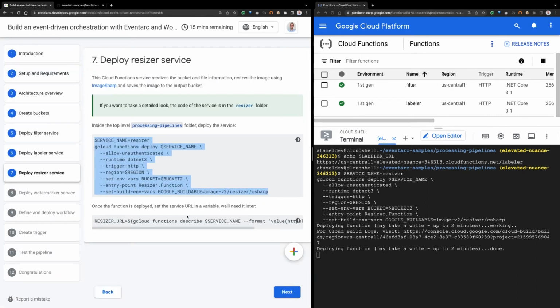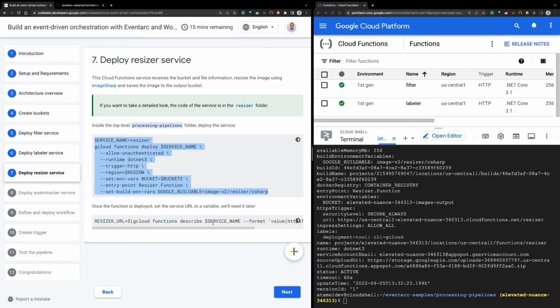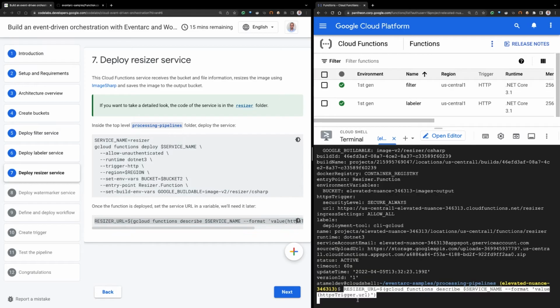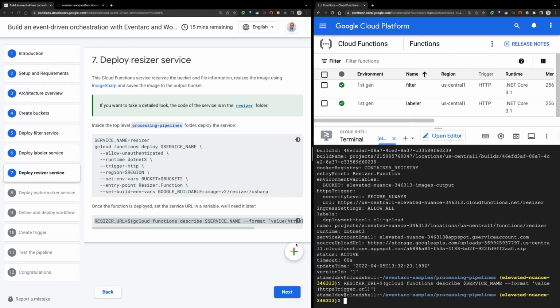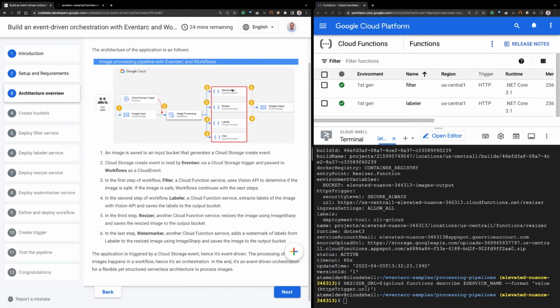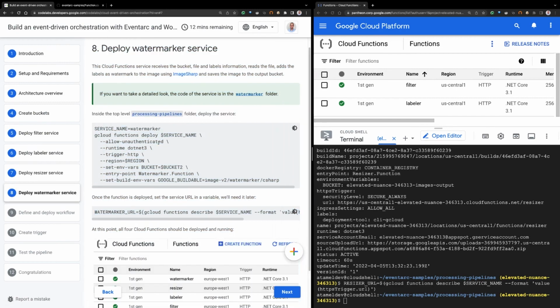Once it's deployed, which happened, we'll also get the Resizer URL, and we're going to need that again later. All right, so that's the Resizer, and let's go back to the architecture overview. The last one is the Watermarker function. That's the last one that we're going to deploy. So we go to step 8. And again, I will copy this to start the process of deploying Watermarker.